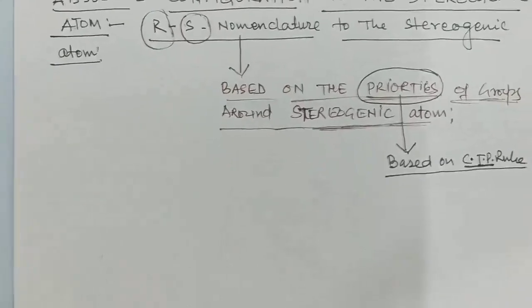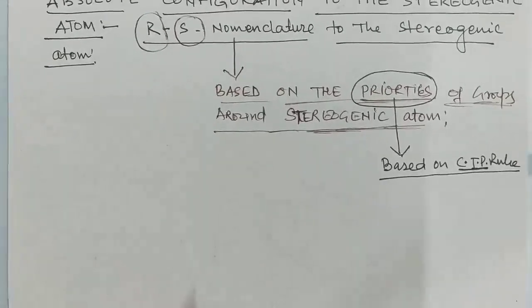See, we have different representations for organic molecules. So I'm giving you, one by one, the method for the nomenclature of R and S in each structure.